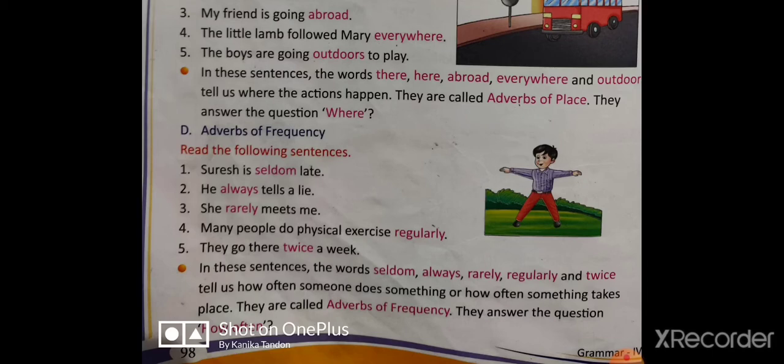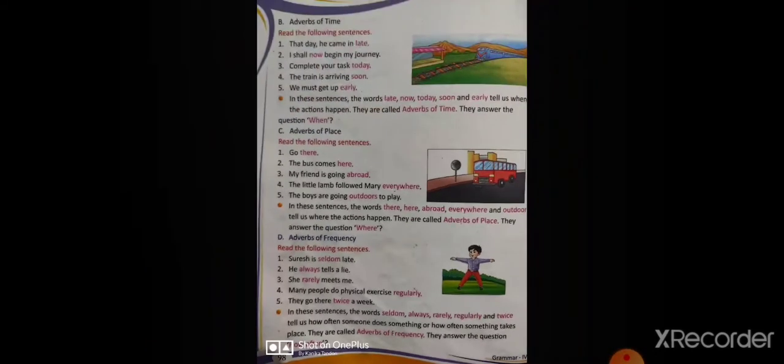So in these sentences, the words seldom, always, rarely, regularly, and twice tell us how often someone does something, or how often things take place. So this is adverb of frequency. They ask the question how often or how many times. Okay, with this, the explanation part of the chapter is over. I hope you have understood it. Let us come on to the exercise.